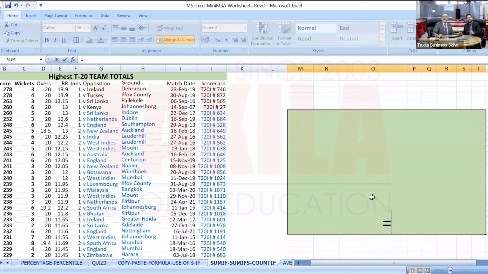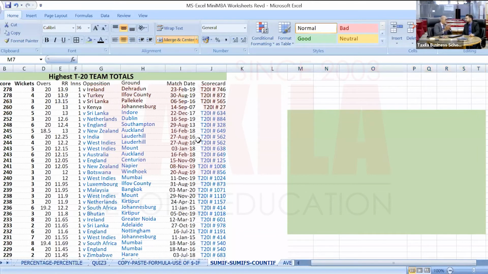What is this data, sir? That's important. Can we discuss this? What are the entries of this data? Interesting data. This is coming from Cricinfo.com. Highest T20 team totals. T20 matches have been going on almost everywhere around the world for more than 10 years now.